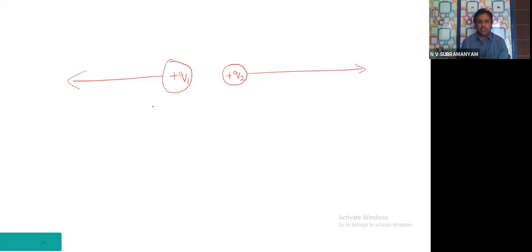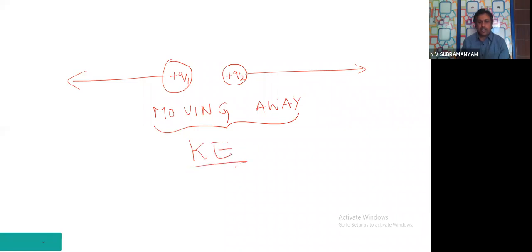Running away means nothing but moving away from each other. If there is movement, what form of energy is there? Yes, your guess is right. There is kinetic energy. This is also gaining kinetic energy. They are gaining kinetic energy.